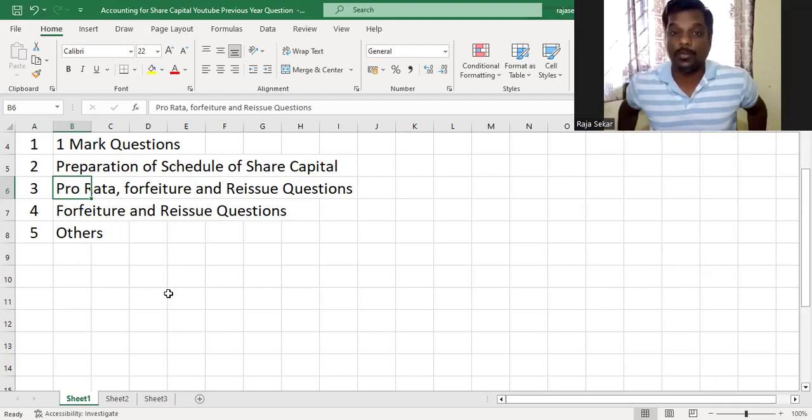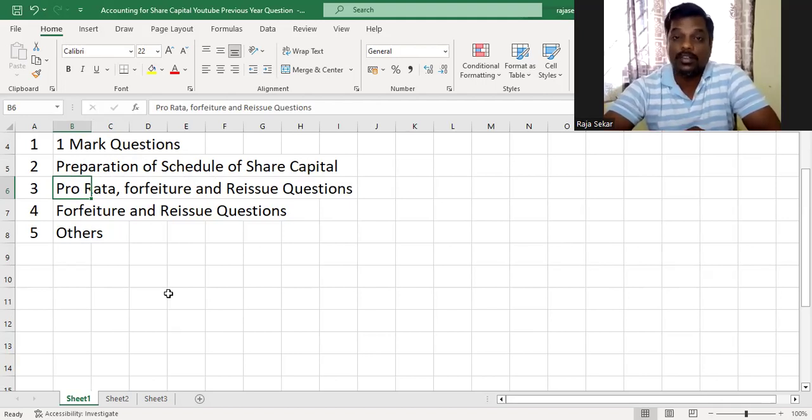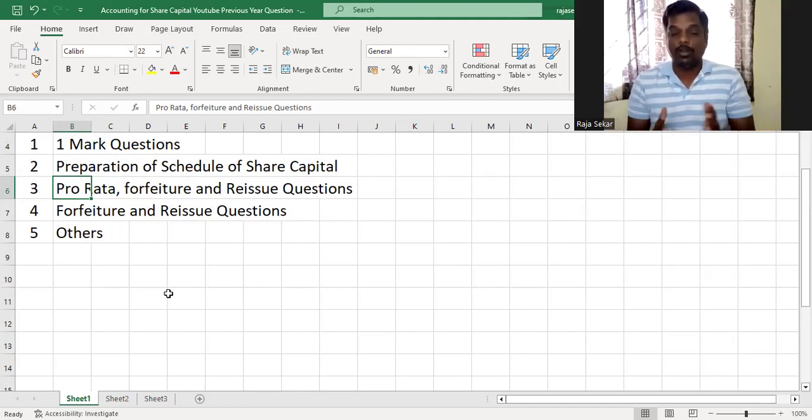Nowadays, there is no 8 mark question. For the past 3 years, we don't have 8 mark questions in the question paper. But before that, we had 8 mark questions, and now it's being asked as a 6 mark question. It is a question in which you will have to account for pro rata, forfeiture, and reissue. That is a problem in which a pro rata allotment would have been made, and you'll have to start from receiving application money till forfeiting and reissuing the shares of some defaulter who has not paid. So we're going to be looking at questions like that.